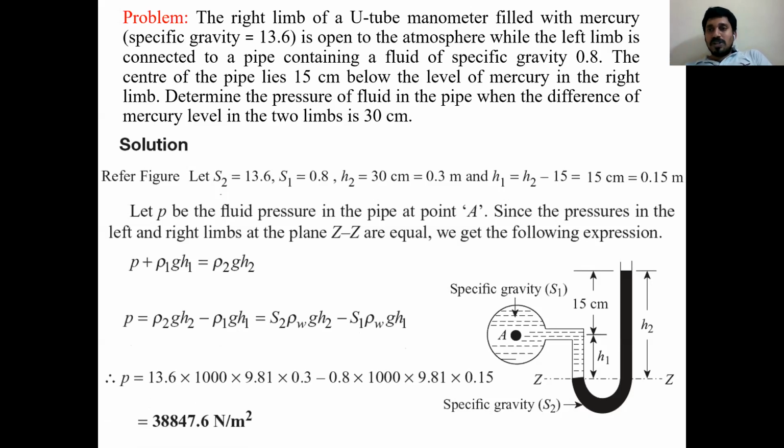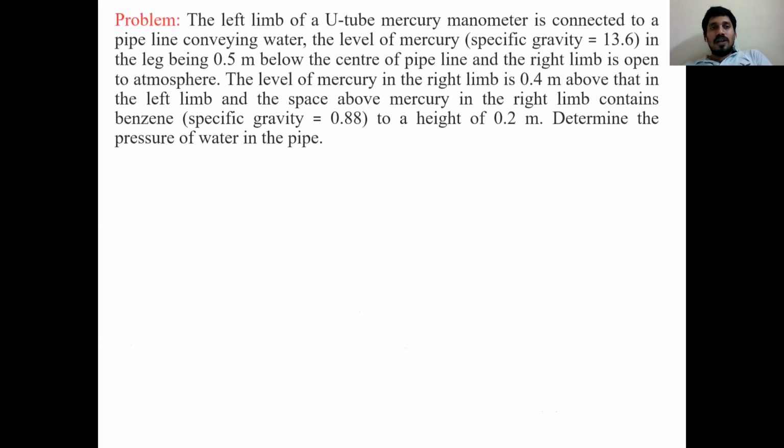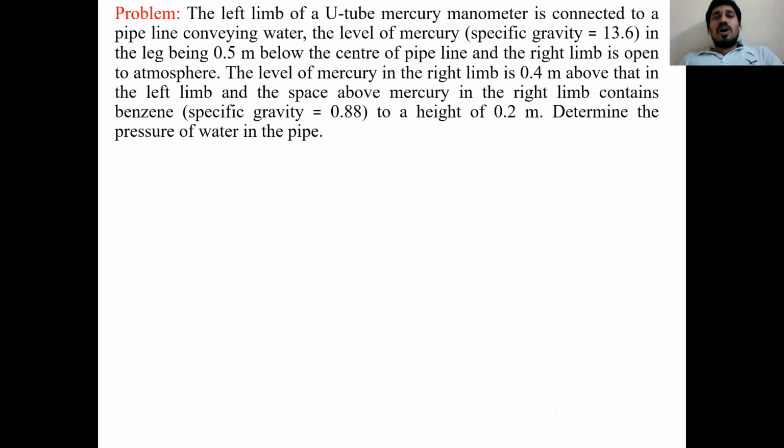Now one more problem we'll see. The left limb of a U-tube mercury manometer: inside the U-tube, I placed mercury. Clearly he mentioned that the left limb is connected to a pipeline conveying water.